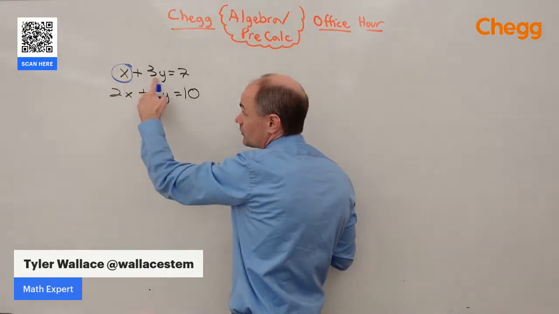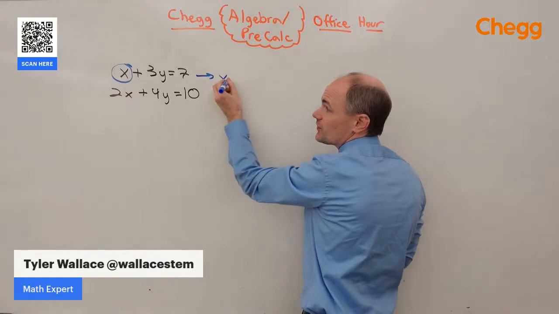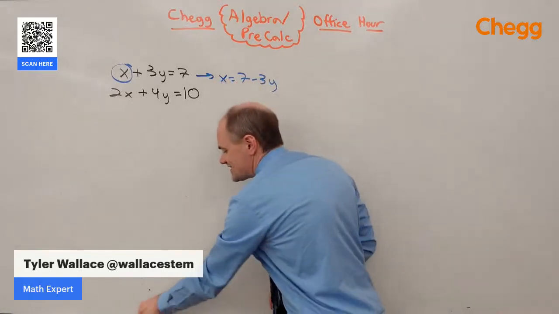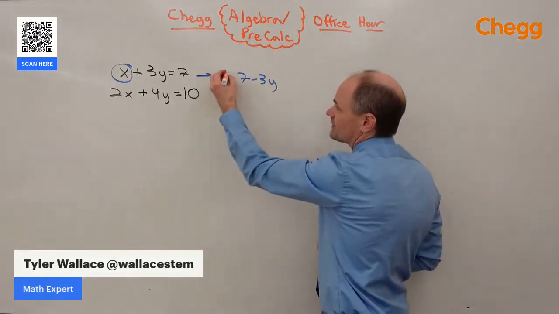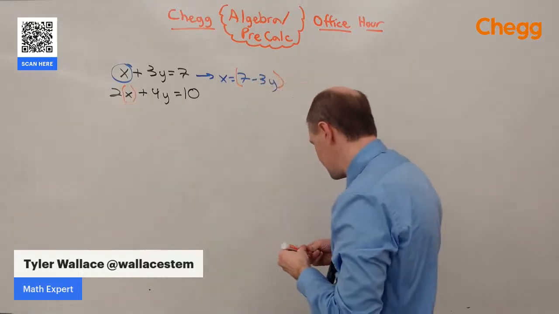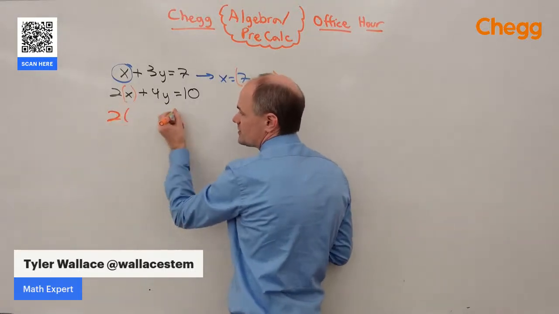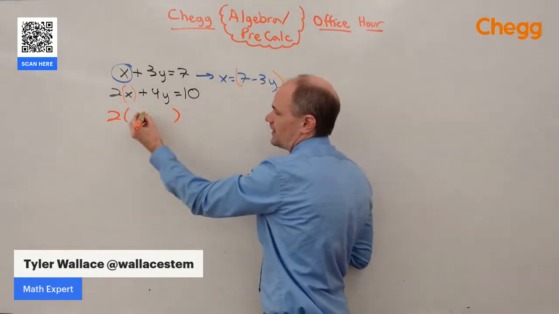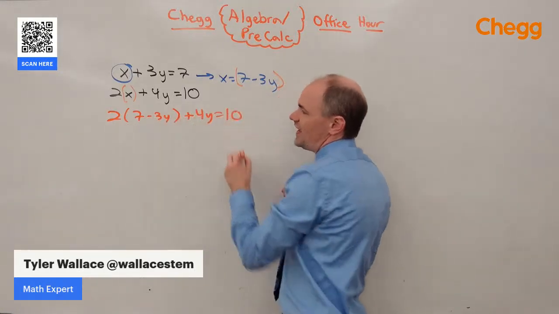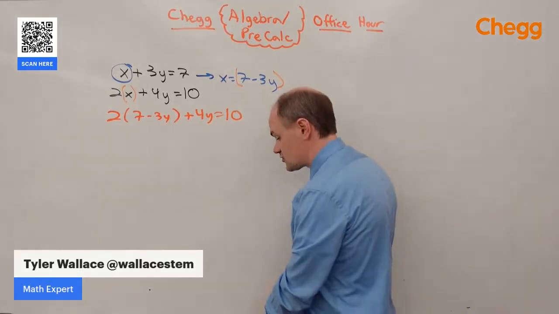then I can plug that into the other equation in order to solve it. So I can get this x all alone really quick by subtracting 3y from both sides. When I do that, we end up with x equals 7 minus 3y, which means anywhere I see an x, I can replace it with 7 minus 3y. So that's what we're going to do in this other equation. We've got 2 times x. That's going to be 2 times the 7 minus 3y, plus 4y is equal to 10.